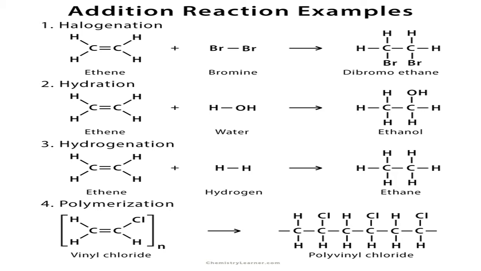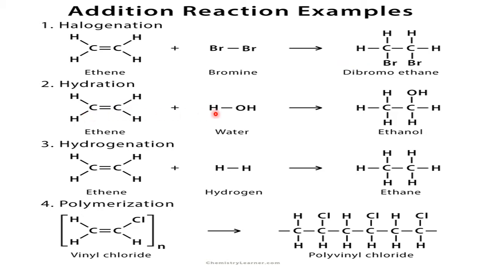So let us learn first the addition reactions of alkenes. When the attacking reagent attacks the carbon-carbon double bond, we get a single product known as the addition product, or in short, adduct. So addition products of alkenes are called adducts. Some examples: addition of bromine, Br2. How will it add? First you find the carbon-carbon double bond. On this carbon one Br, on this carbon another Br, equally they attack, so that we get CH2Br-CH2Br, the product dibromoethane.